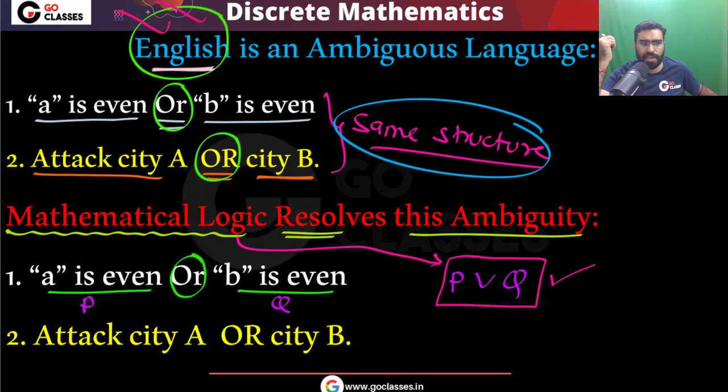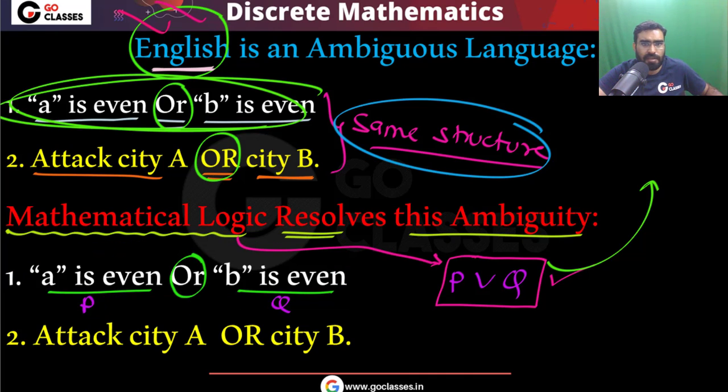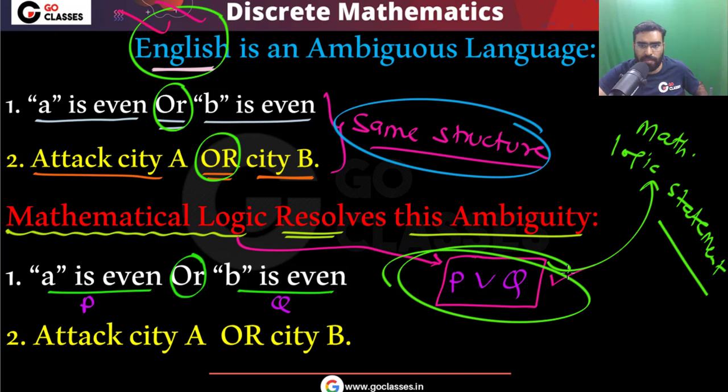So this is the mathematical logic statement, and this is the English statement. Please understand. This statement is an English statement, but this is a mathematical logic statement. So this statement has no ambiguity.